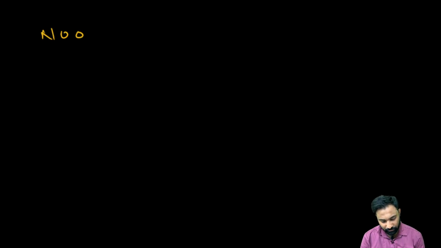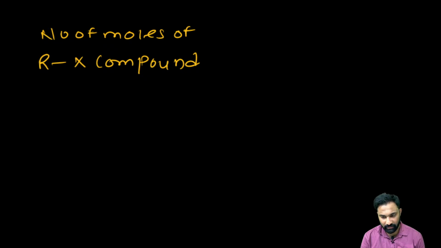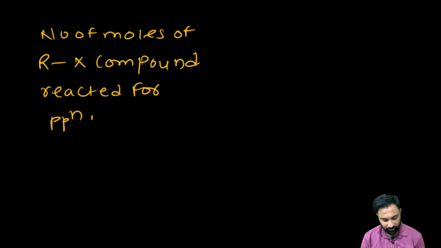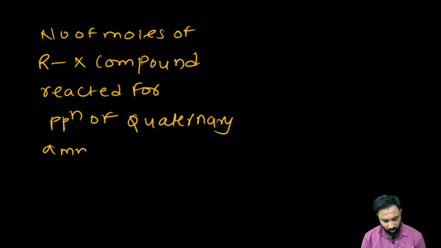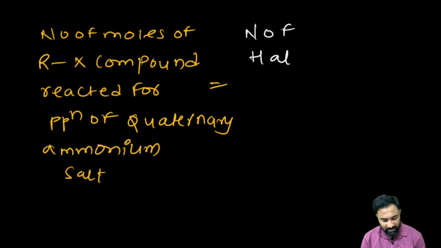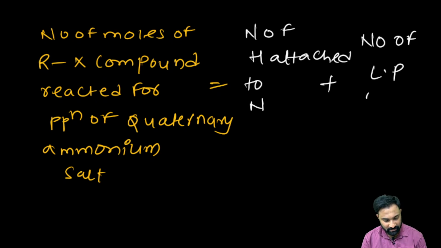The number of moles of RX compounds reacted for preparation of quaternary ammonium salt will be equal to the number of hydrogens attached to the nitrogen plus the number of lone pairs on nitrogen.